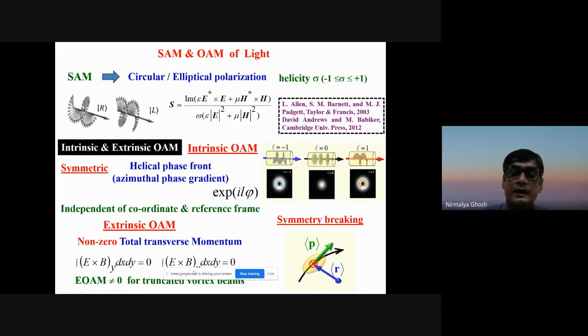Similarly, if you take the other transverse component, that is px, the x component of the Poynting vector, if you integrate it over, it will vanish. But for a truncated beam, like if I break the symmetry of the system, then these two will not vanish, and then we'll also have extrinsic orbital angular momentum. And I will discuss how the conversion between spin and orbital angular momentum leads to interesting effects, and how you can use this for device concepts.